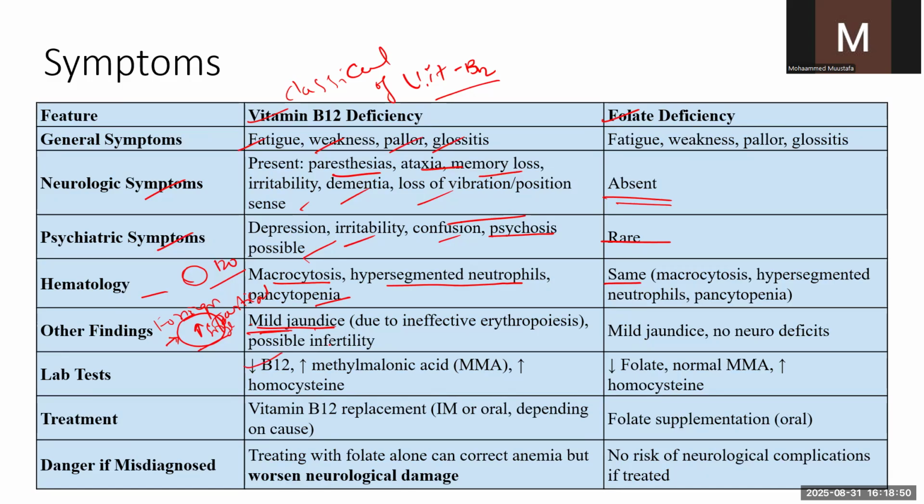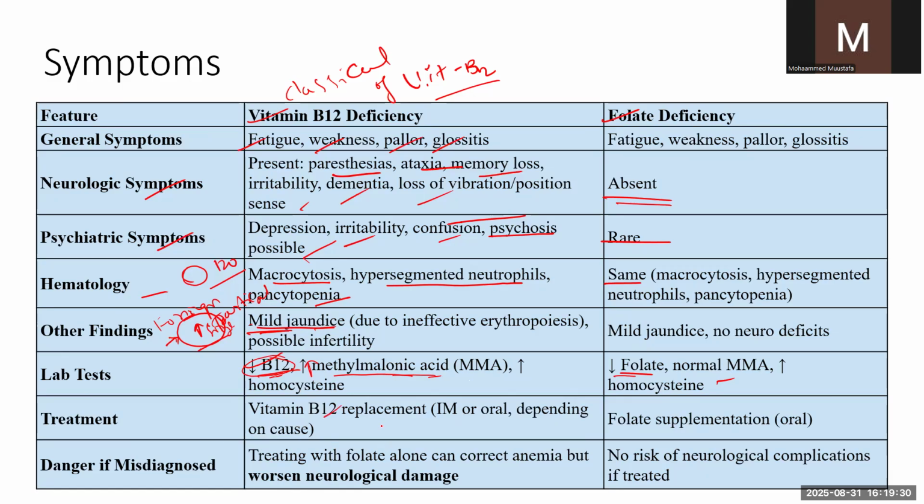Lab tests: in vitamin B12 deficiency, there will be a decrease in the vitamin B12 level, and in folic acid deficiency anemia, there will be a decrease in folates. Methylmalonic acid is required for the conversion or binding to vitamin B12. Hence, as there is a decrease in vitamin B12, there will be more availability of methylmalonic acid in the circulation. Hence, in the blood, we find more methylmalonic acid in both types of deficiencies.